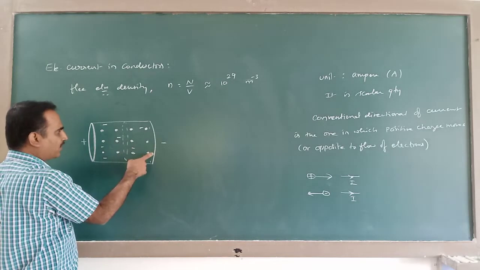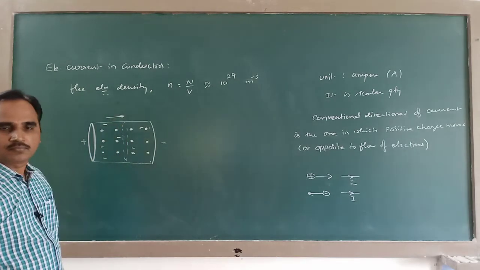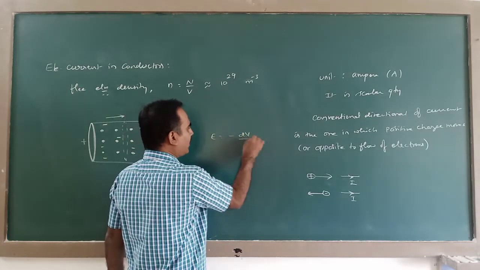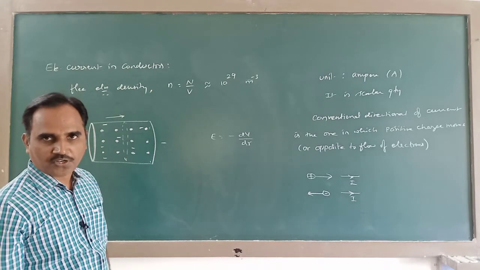Because of this potential difference, there is an electric field inside this conductor. Because you know that E is equal to minus dV by dr. Electric field is the negative gradient of electric potential.